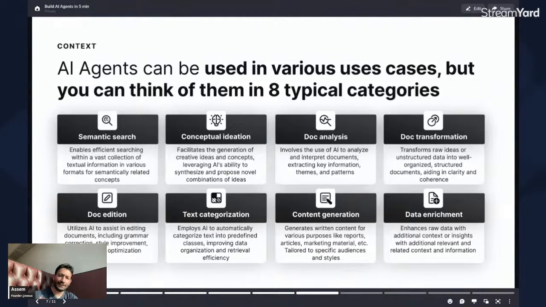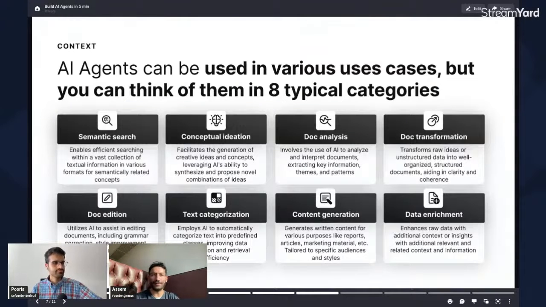It's a good way of thinking through those categories to generate ideas. You say, how can I make something that, for example, analyzes documents for that type of job? What type of document analysis does a real estate broker need? What type of content generation does a real estate broker need? What type of text categorization, et cetera. You can use that as a framework to come up with ideas for agents and then test out these ideas.